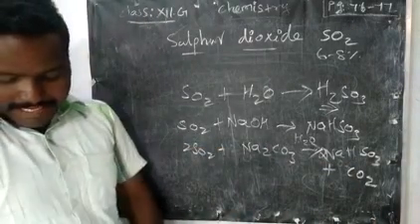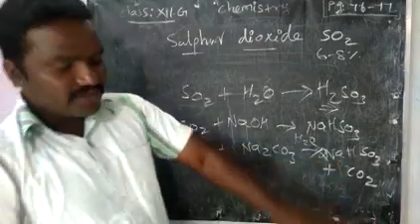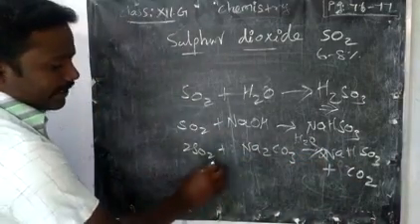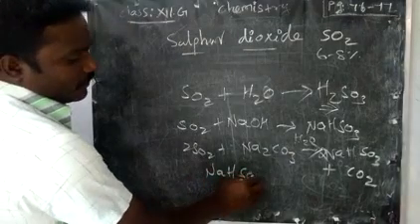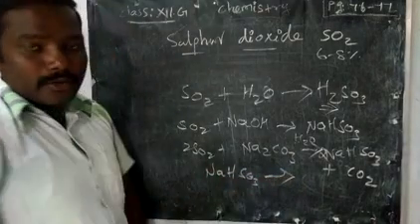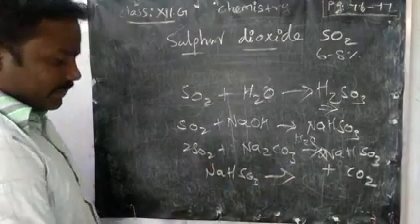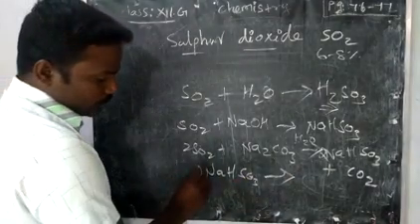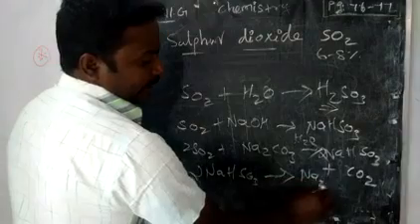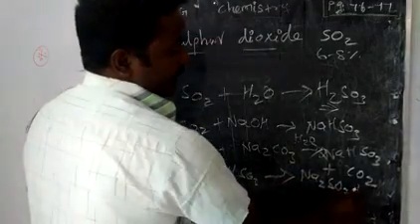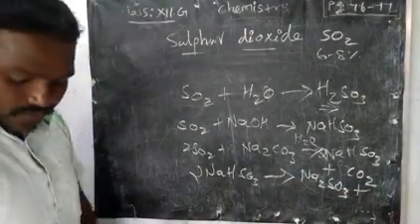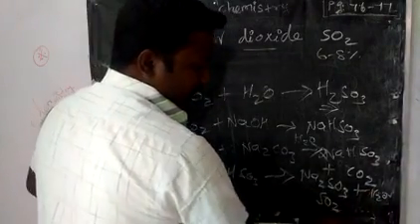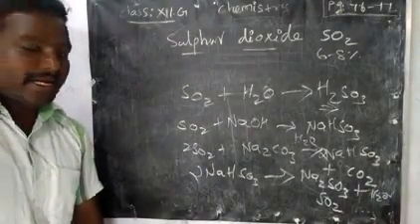Next, sodium bisulfite is not stable. If you decompose sodium bisulfite, it will produce sodium sulfite, Na2SO3. Along with water, some amount of SO2 also will be liberated.